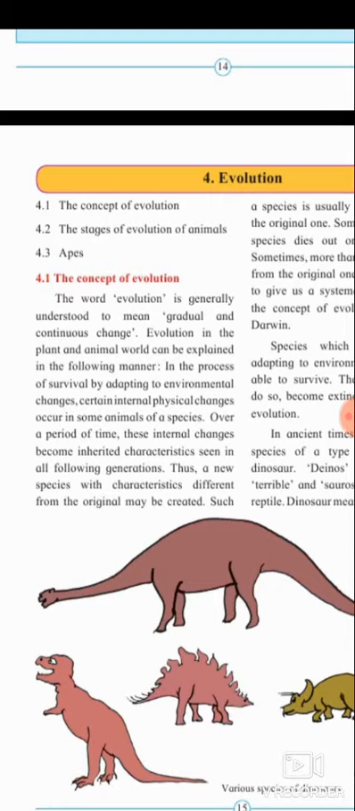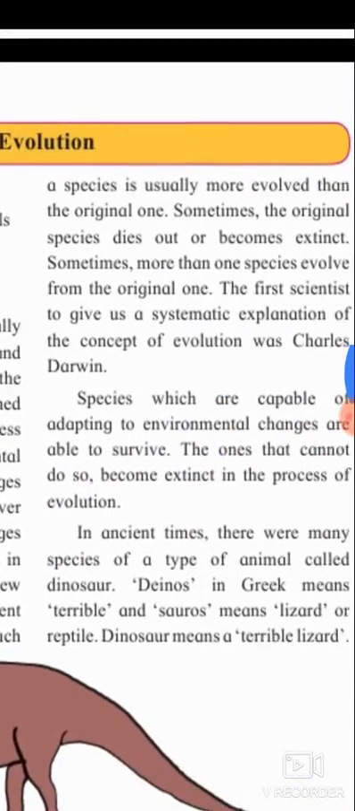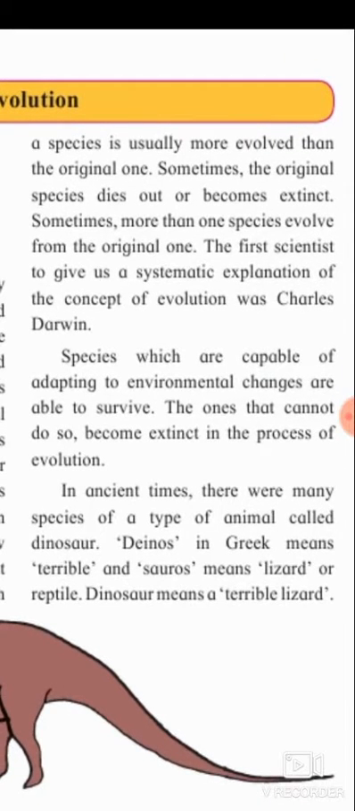In the process of survival by adapting to environmental changes, certain internal physical changes occur in some animals of a species. Over a period of time, these internal changes become inherited characteristics seen in all following generations. Thus, a new species with characteristics different from the original may be created. Such a species is usually more evolved than the original one. Sometimes the original species dies out or becomes extinct. Sometimes more than one species evolved from the original one.